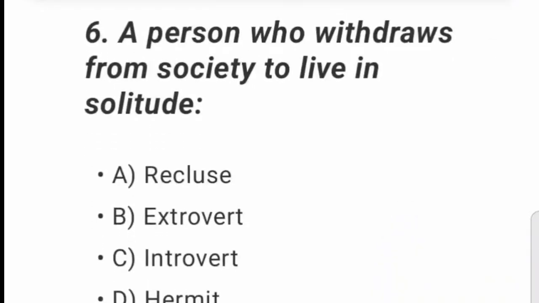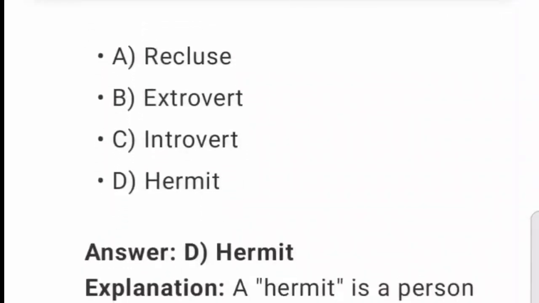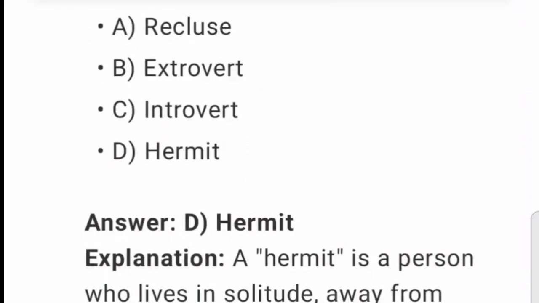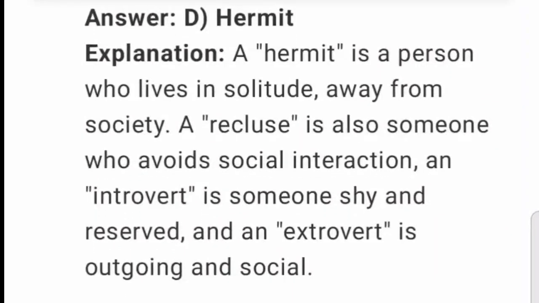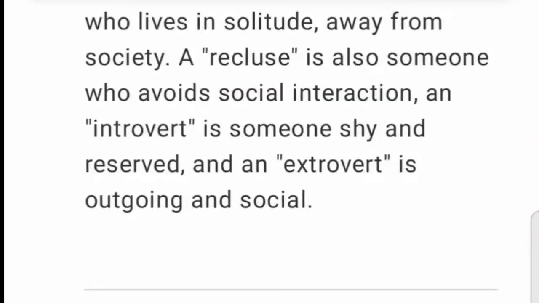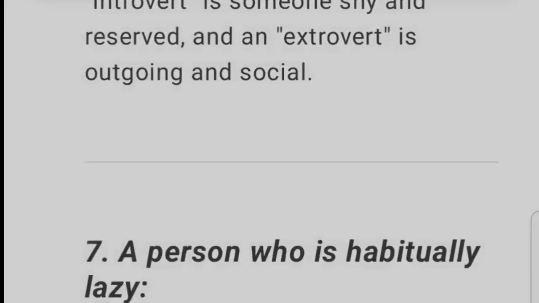A person who withdraws from society to live in solitude. A. Recluse. B. Extrovert. C. Introvert. D. Hermit. Explanation: a hermit is a person who lives in solitude, away from society. A recluse is also someone who avoids social interaction. An introvert is someone shy and reserved, and an extrovert is outgoing and social.